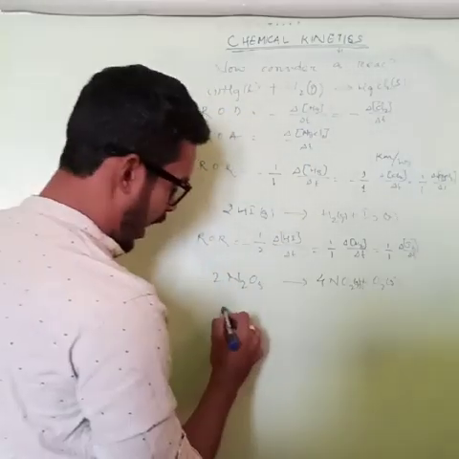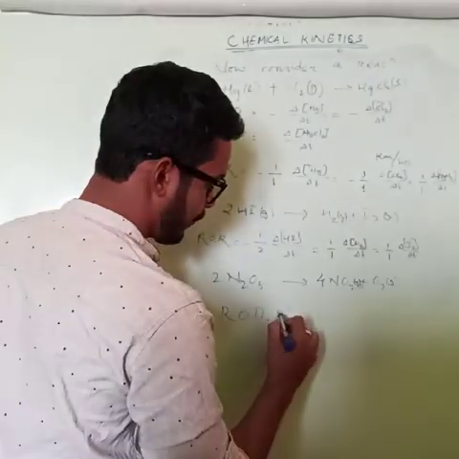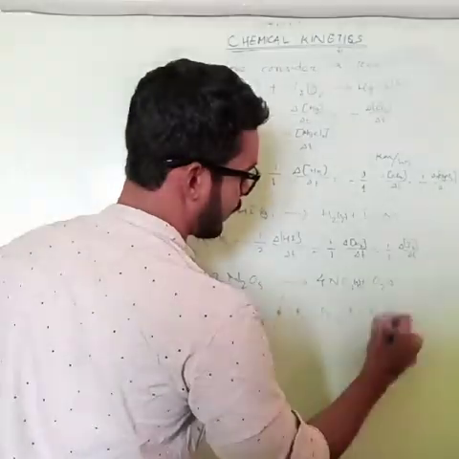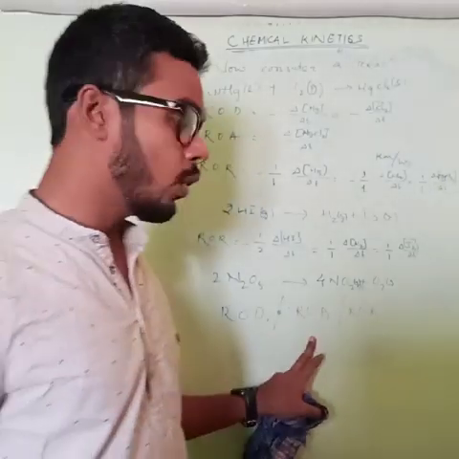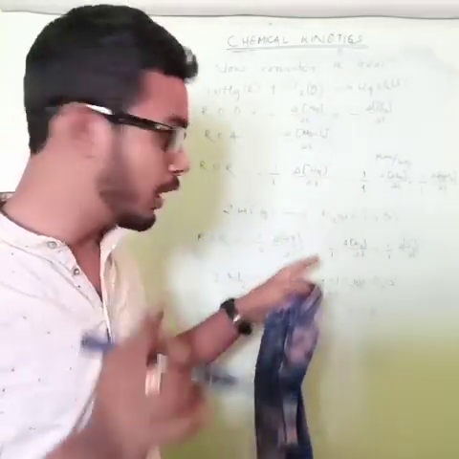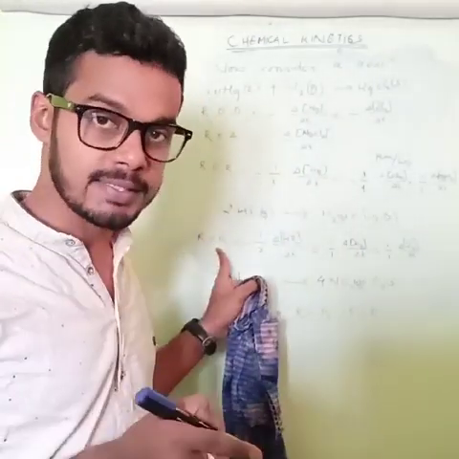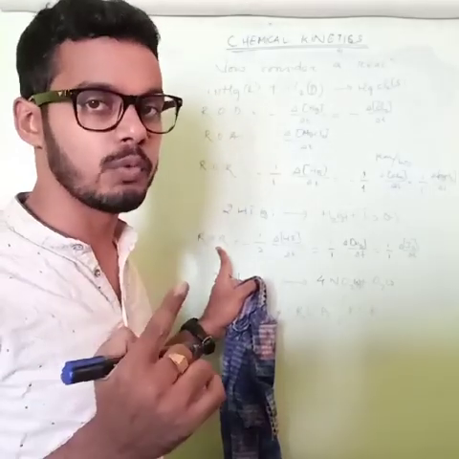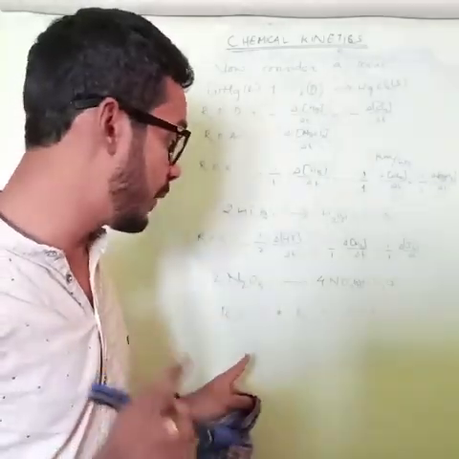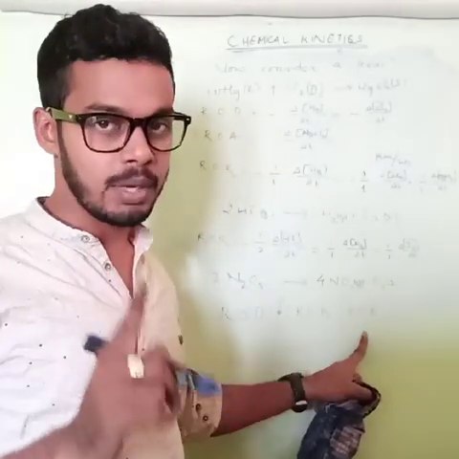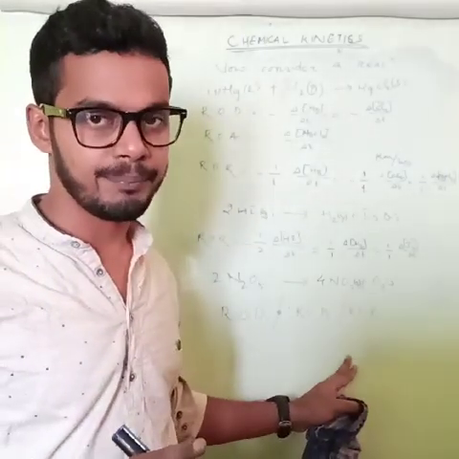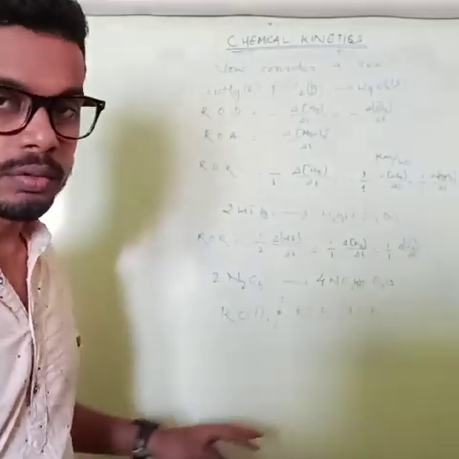So write its ROD, find its ROA, and again ROR. In case of ROD and ROA, you do not need to divide by the stoichiometric coefficient. Particularly for ROR, rate of reaction, we need to calculate for 1 mole, so for that reason you need to divide by the stoichiometric coefficient. Again I am repeating, for ROR only you have to divide by the stoichiometric coefficient, not for ROD and ROA. Okay, thank you, see you in the next video.